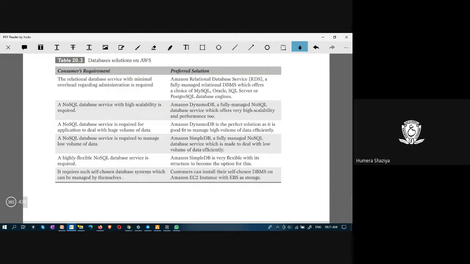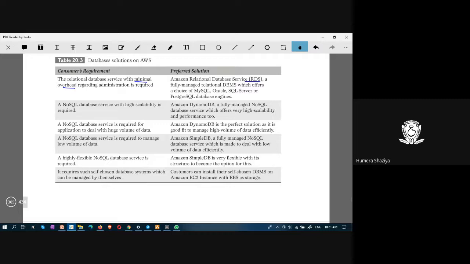Database solutions on AWS. This table summarizes the database solutions. What are the consumer requirement and what is the preferred solution? A relational database service with minimal overhead regarding administration is required. If the consumer requires minimal overhead, the preferred solution is Amazon's RDS, a relational database service.